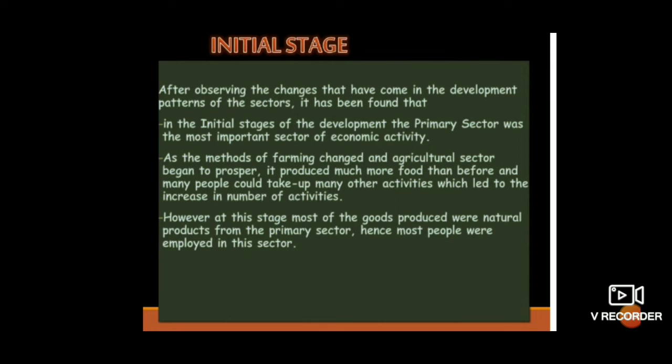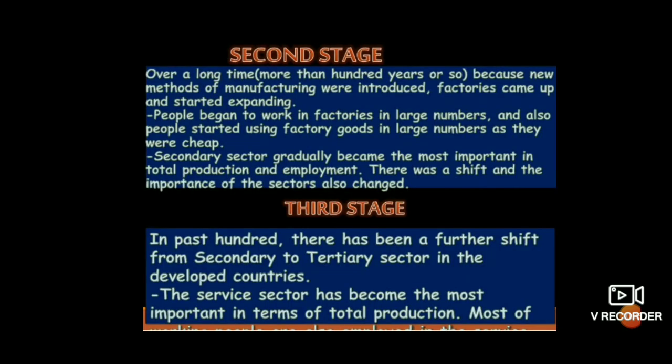So at this stage, most of the goods produced were natural products from the primary sector, and most of the people were employed in this sector. Here you will get a 1 mark question: in which sector were most of the people employed? Primary sector. In the primary sector, most of the people were employed.